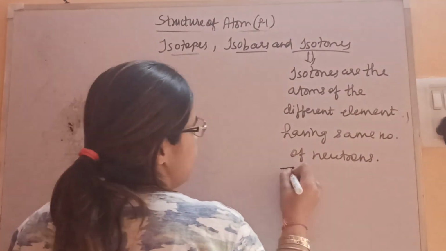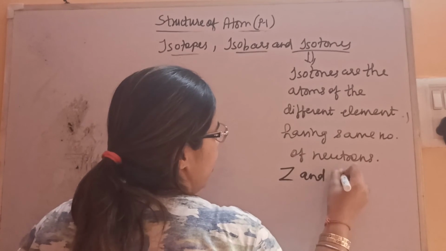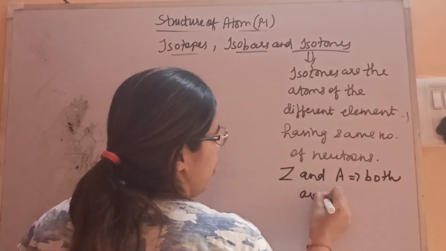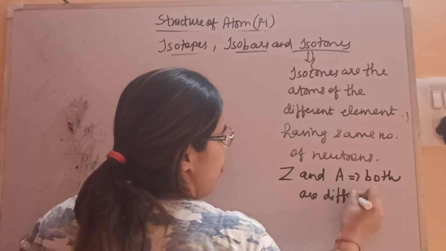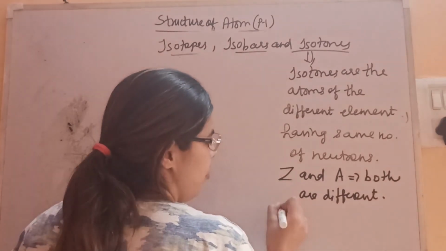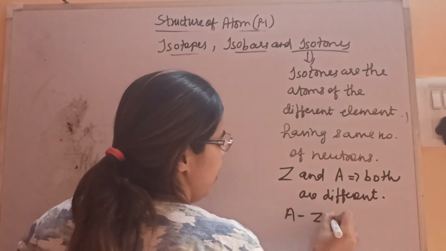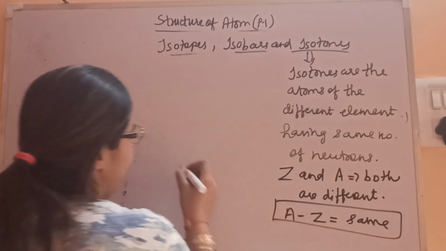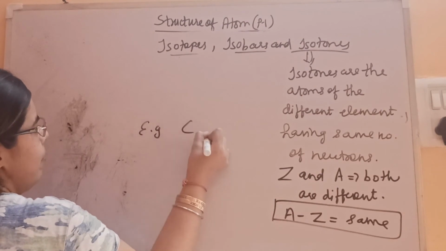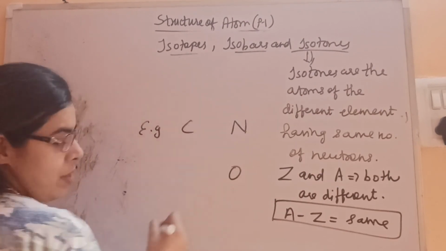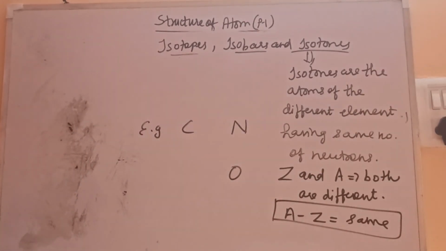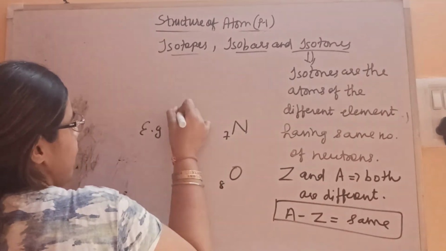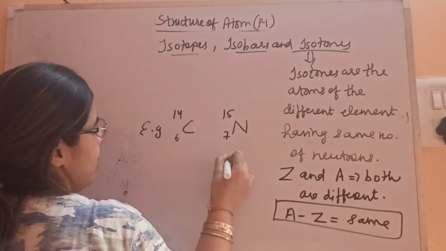Fine. So Z and A both are different, but their difference will be same. A minus Z is same. For example, carbon, nitrogen and oxygen. This is 6, 7, 8, 14, 15 and 16.